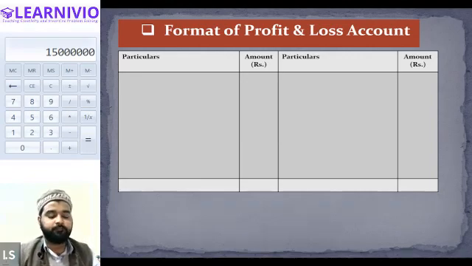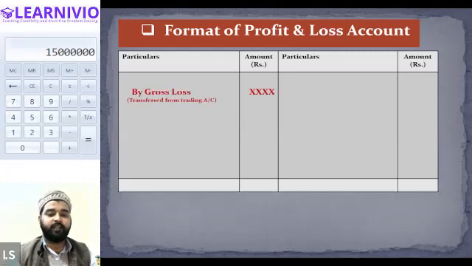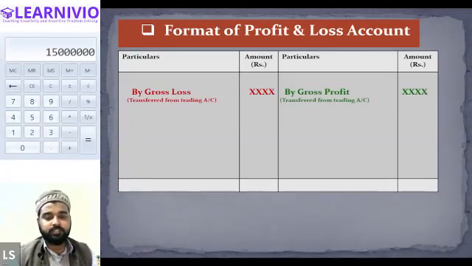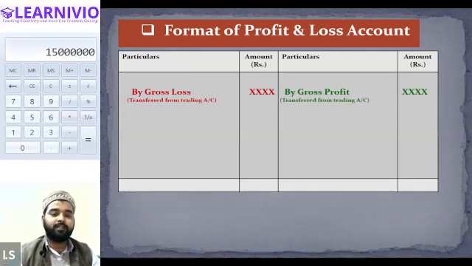Now, first of all, in this profit and loss account, we write down the gross loss or gross profit. So this value is carry forwarded from the trading account. Getting my point? If let's say we have prepared a trading account and we have got a gross profit. After preparing the trading account, we prepare the profit and loss account.